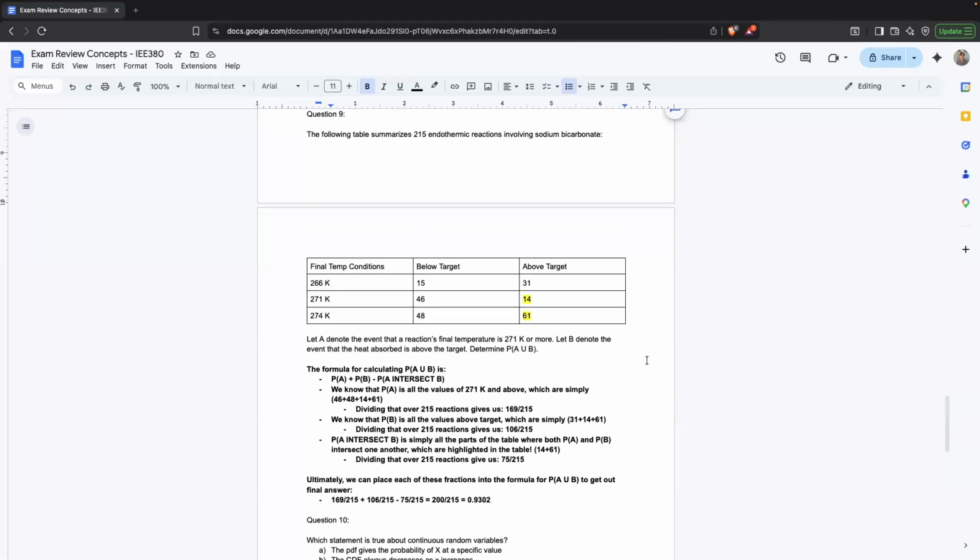And let B denote the event that the heat absorbed is above the target. So we want to determine the union of both those events. By definition, we have a formula for this union. It's basically just the probability of event A plus the probability of event B minus the intersection of both those events. And we're given that event A is the temperatures of 271 degrees Kelvin or higher.